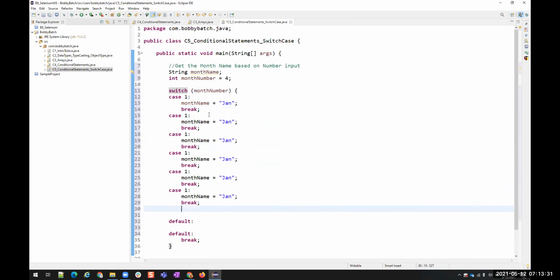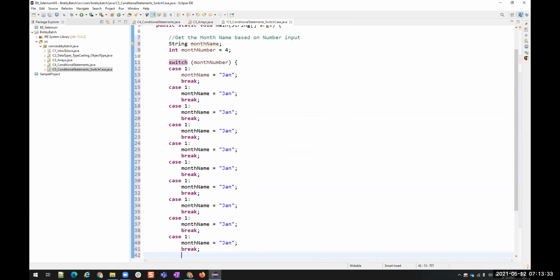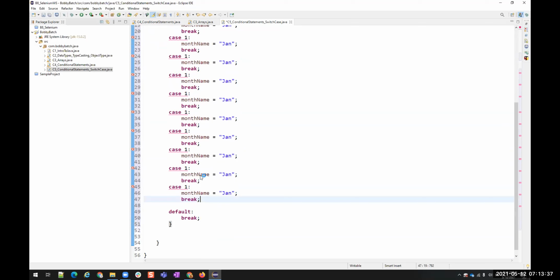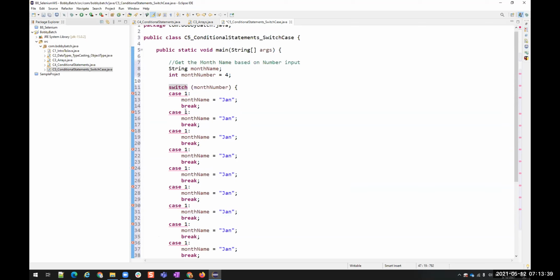4, 5, 6, 7, 8, 9, 10, 11. You cannot have duplicate cases, so that is why it is showing these errors. You see, duplicate case. So this case value should be different every time. So for case 2, February. For number 3, okay.